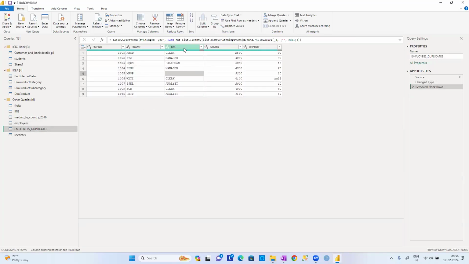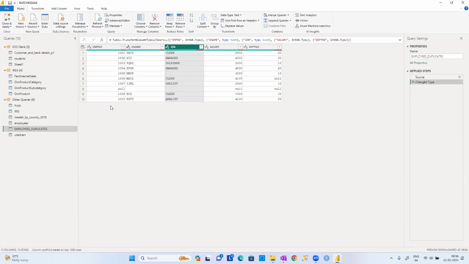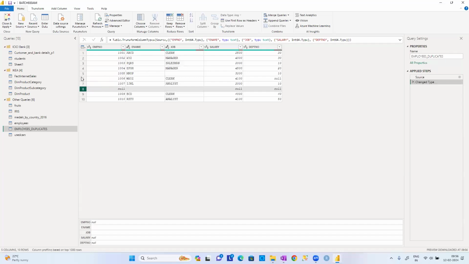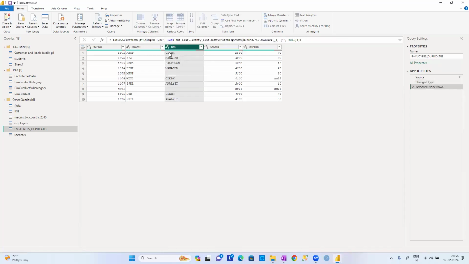Whenever I said remove blank rows, it won't remove the rows which have blank values in a column. The entire row needs to be empty, guys. Then only it is going to delete it. So let me show you. If you can see, the complete row is empty. Here, the 5th row is partially empty, whereas the 8th row is completely empty, and one more is also there. The 6th row is partially empty, but it is not removing all the rows. For example, if I select it and say remove blank rows, the complete row needs to be empty, then only we can do it.